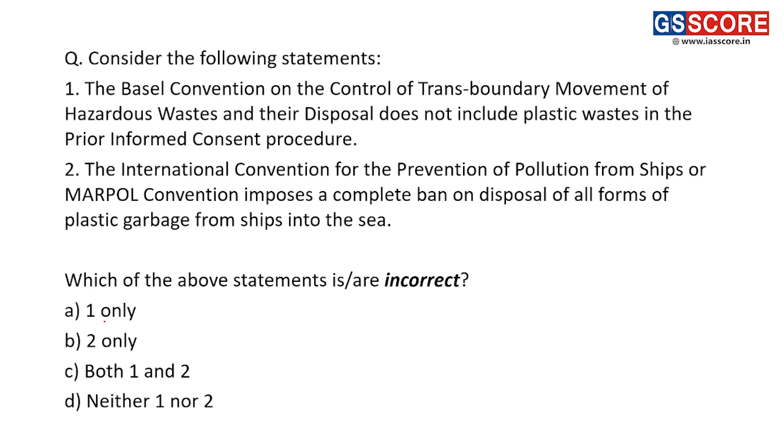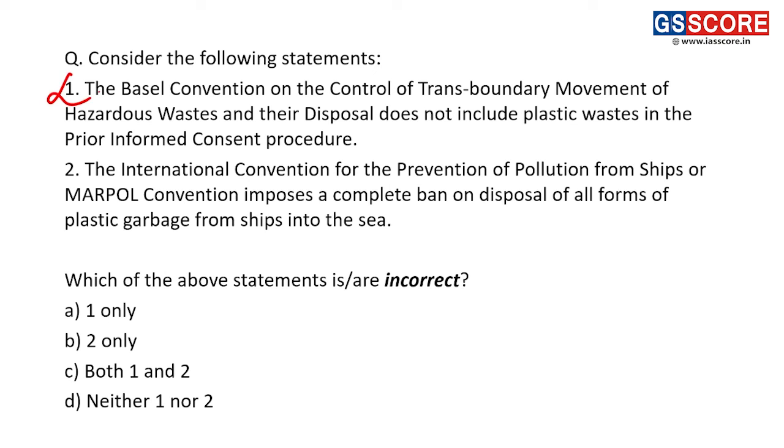Consider the following statements. First, the Basel Convention on the Control of Transboundary Movement of Hazardous Wastes and their disposal does not include plastic waste in the prior informed consent procedure. Fine, so this statement is an incorrect statement.